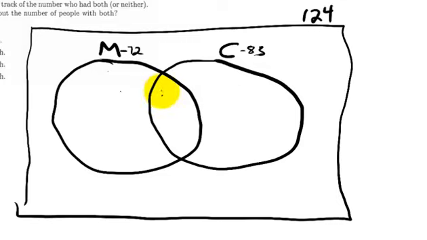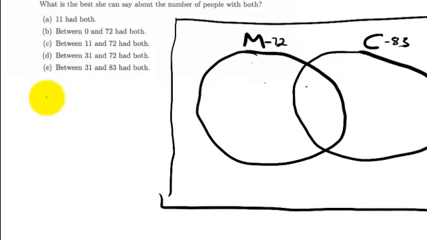So where do we start? Well, here's what we do. You would add 72 plus 83, and you get 155. How many people did we go over by? There's 124 people, and if I add up 72 and 83, I get 155.